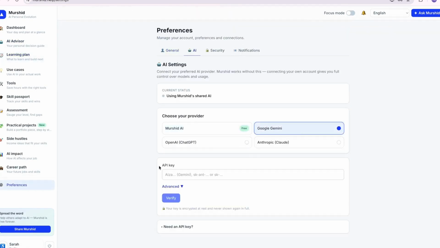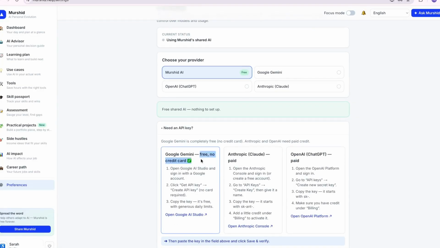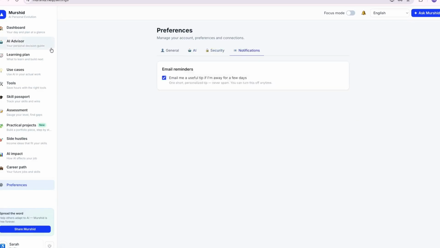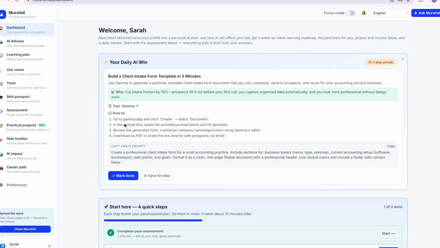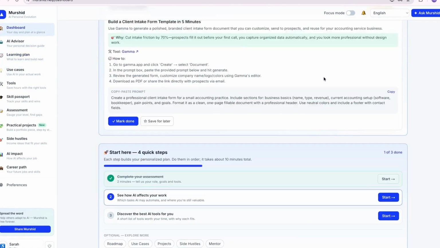By default, Murshid uses free shared AI, but if you'd like, you can connect your own provider, so switching is simple whenever you're ready. And it all comes back here, to your dashboard. Each day brings a new AI win.